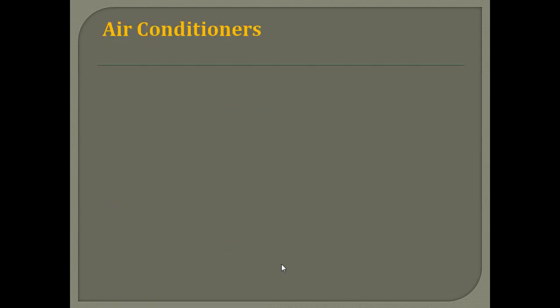The same convection principle is used in air conditioners. Air conditioners are used to cool rooms. An AC should be placed at a higher level so that the cold air, which is heavy, will come down and cool the room.